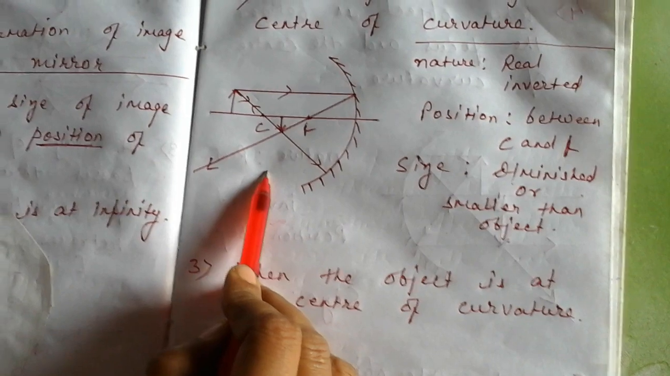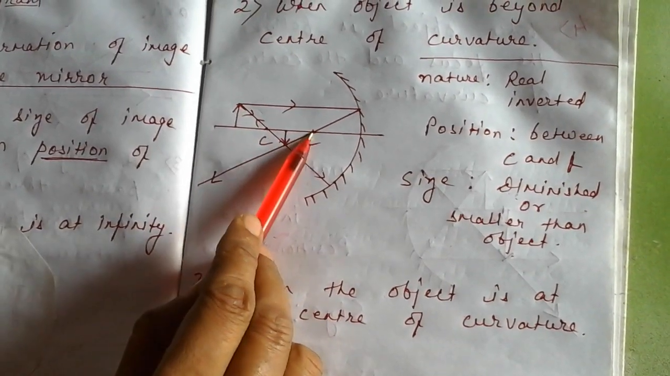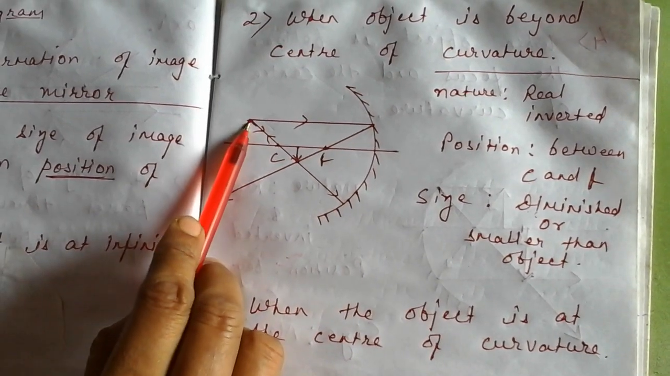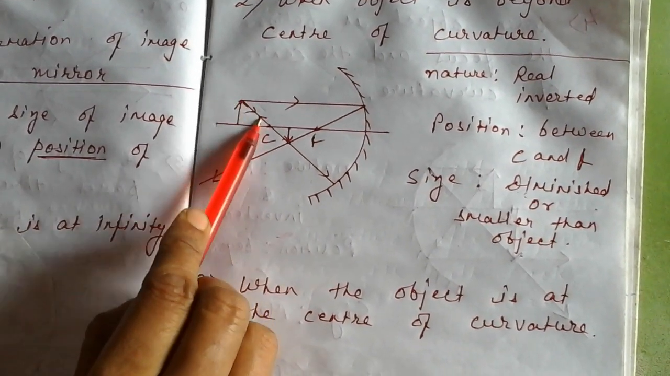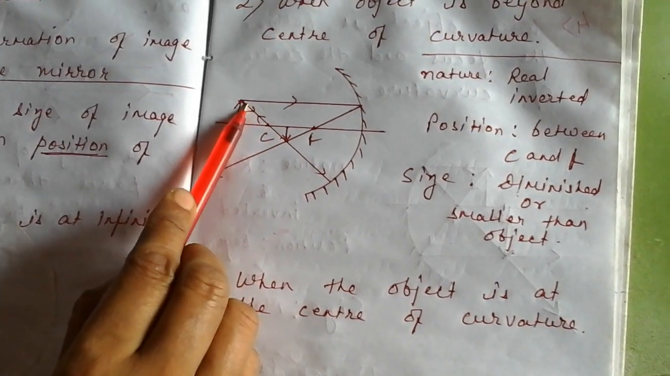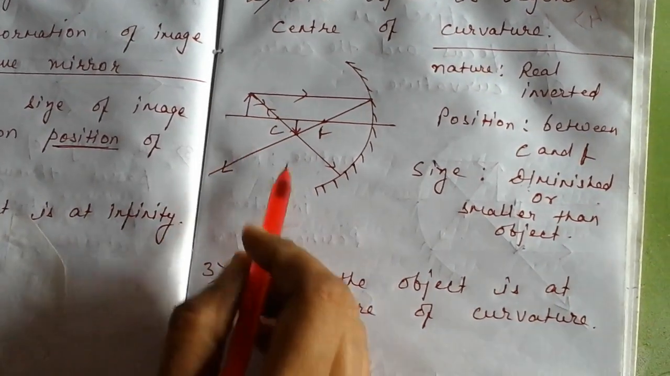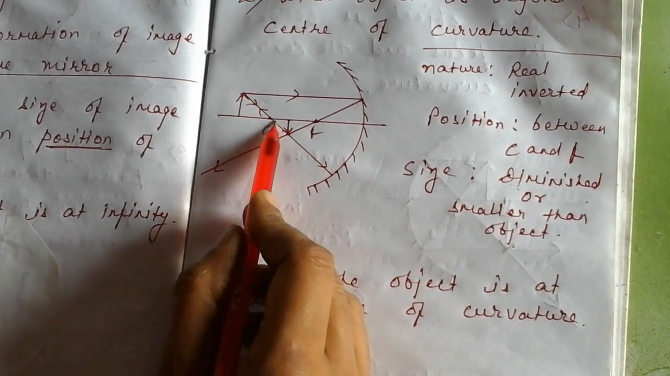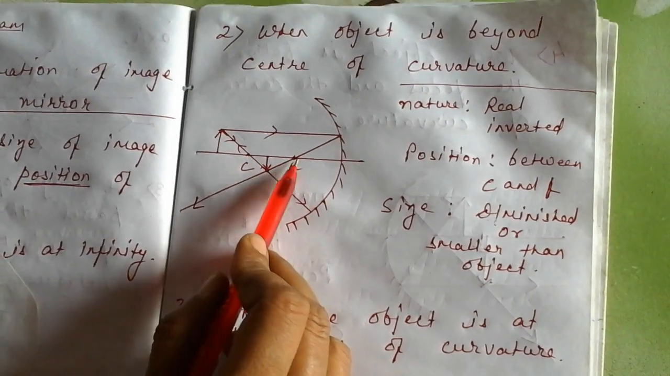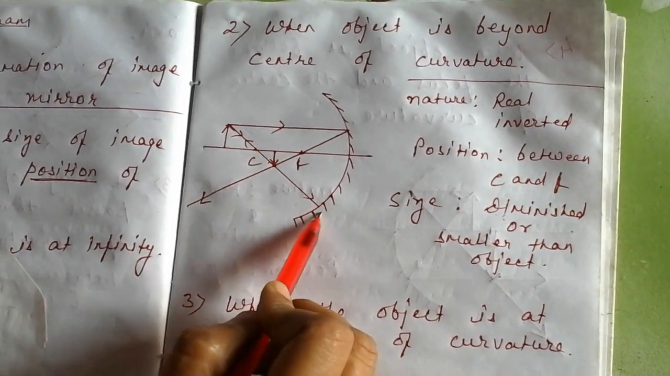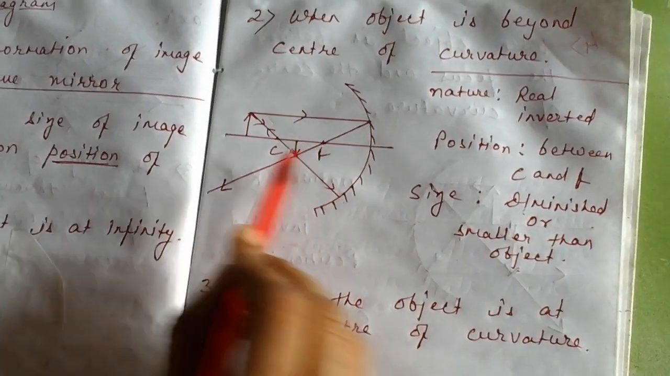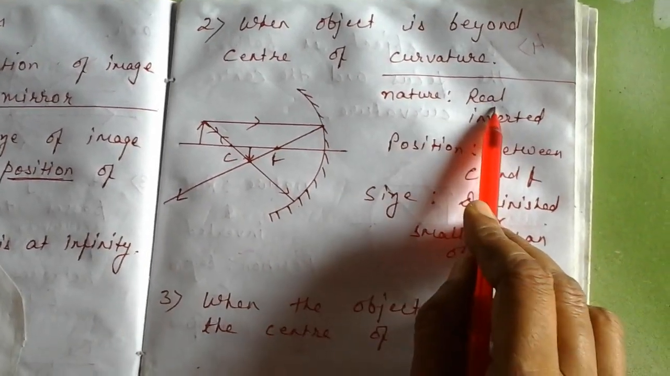In this case, we can apply the second rule as well as the third rule. I have applied the third rule. A ray of light passes through the center of curvature. After reflection, it retraces back. What we have got? The two reflected rays meet at a point and make an image. They are directly meeting at a point. So when two reflected rays directly meet at a point, the nature of the image is real.